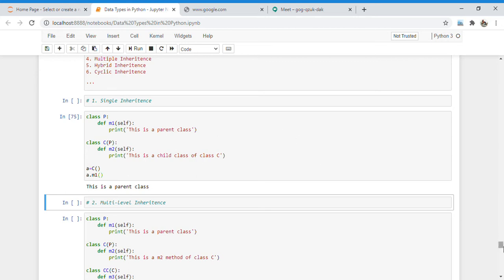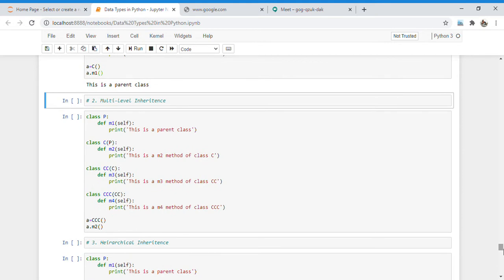Now let's talk about multi-level inheritance. In multi-level inheritance, there is also a single parent and single child, but in multiple levels. There is a single parent defined, class P, and it has multiple children in multi-level.